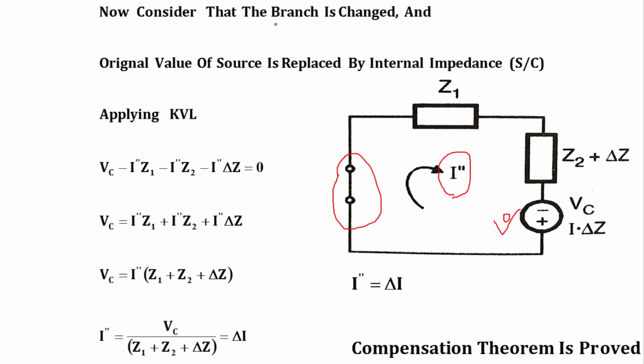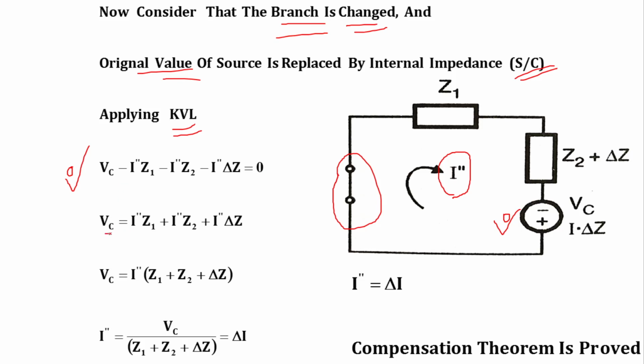Consider the branch which is changed, and that change is that the original source is replaced by its internal impedance. The internal impedance of an ideal voltage source is equal to 0. So we have to short circuit that impedance and apply KVL. The KVL equation for this particular loop will look like this: Vc minus I double dash Z1 minus I double dash Z2 minus I double dash delta Z is equal to 0.